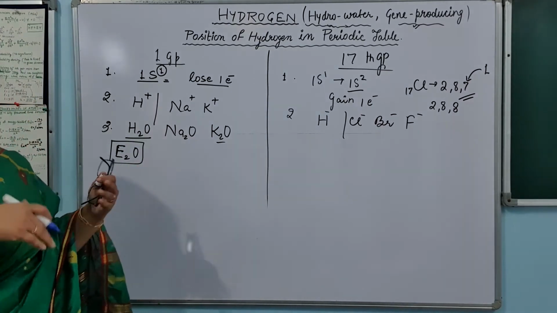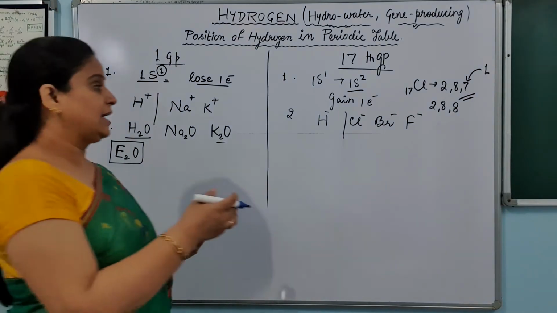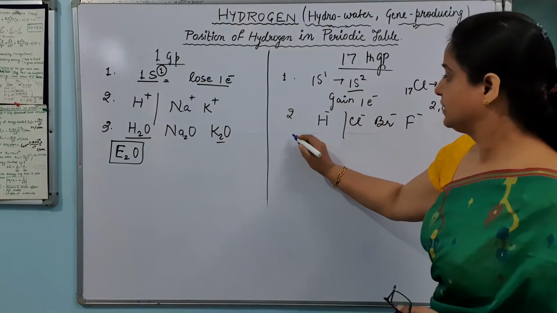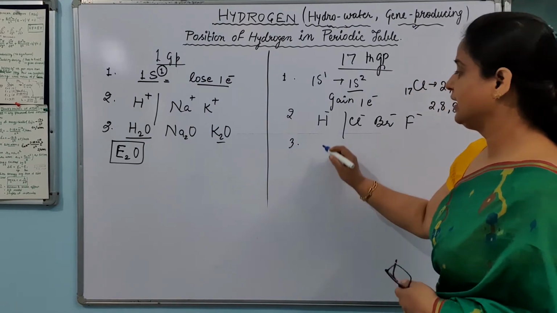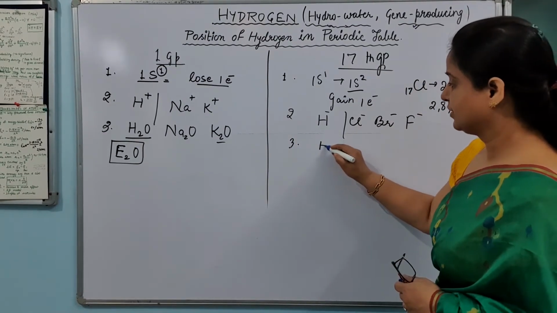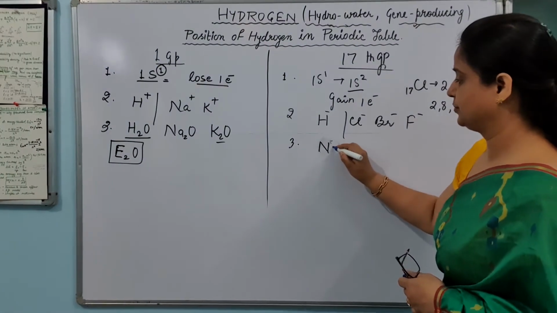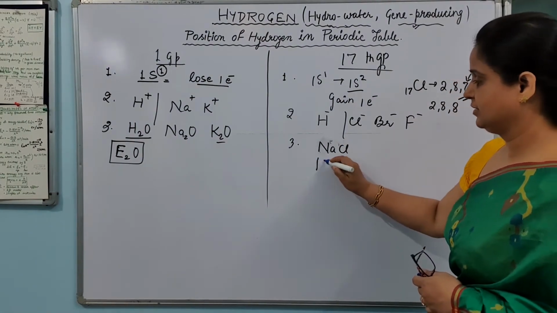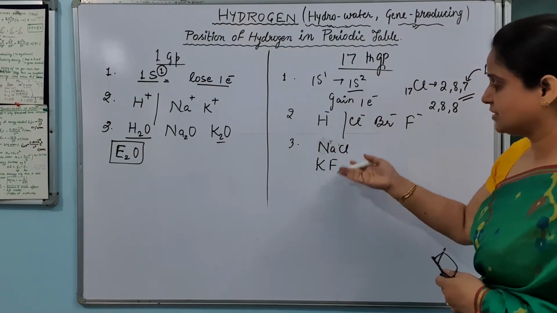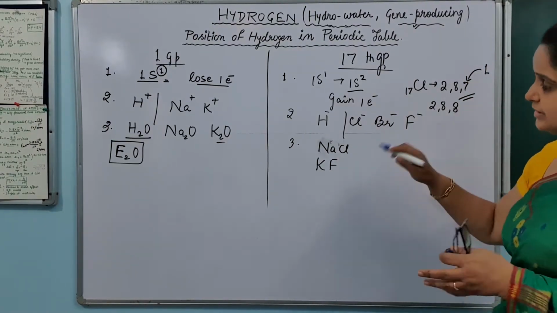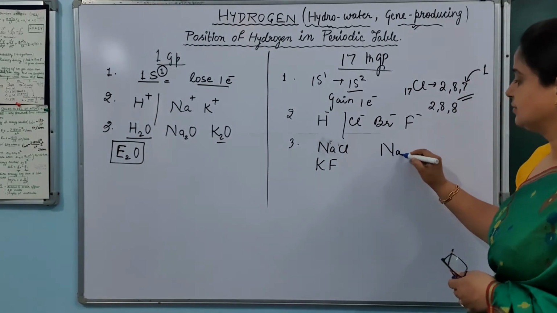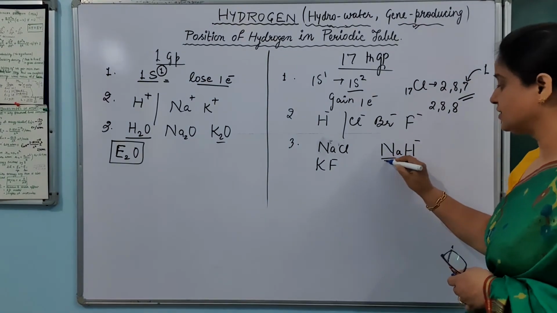Same way, if we talk about the formula of halides, that is, the halide of the first group, NaCl, KF. So these are the formulas of halides of the first group. In the same way, hydrogen also makes hydride with the first group element.